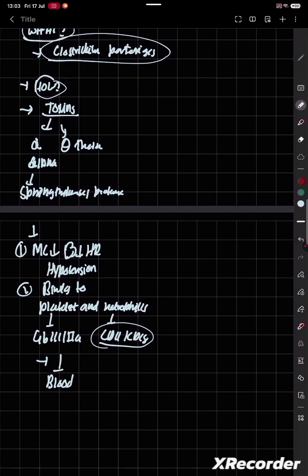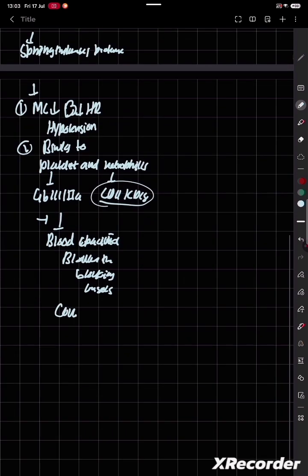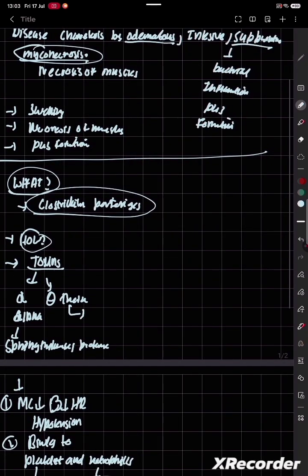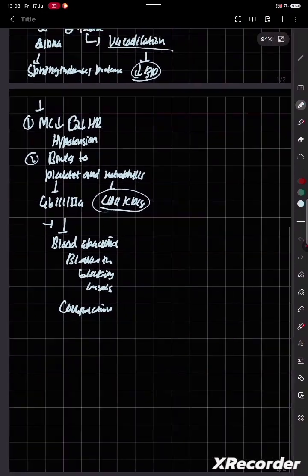It will start blocking the lumen, blocking the blood vessels. It will start coagulation. Whereas theta, on the other hand, what does theta do? Theta causes vasodilation and decreases BP further, causing further hypotension. So these are the symptoms.